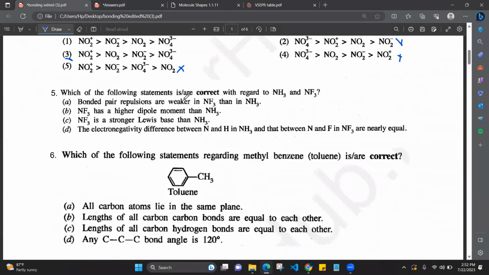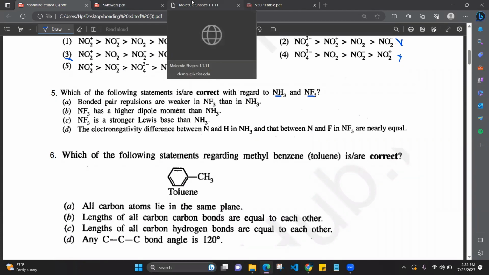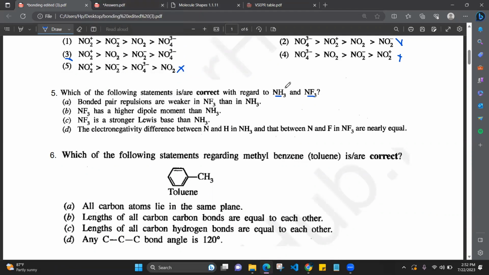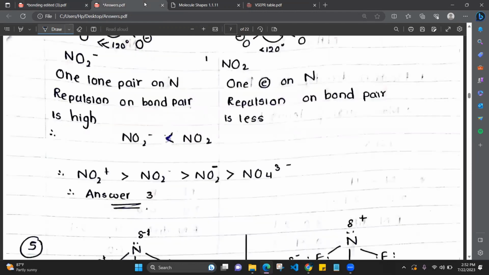Fifth one, which of the following statements are correct with regards to NH3 and NF3? Now, these two are very important molecules when it comes to the A-level paper. They always ask about NH3 and NF3, comparing the properties of those two molecules and the differences between them. So I recommend you to have a short note on NH3 and NF3. It will be useful, okay? So the first one is: bonded pair repulsions are weaker in NF3 than in NH3.